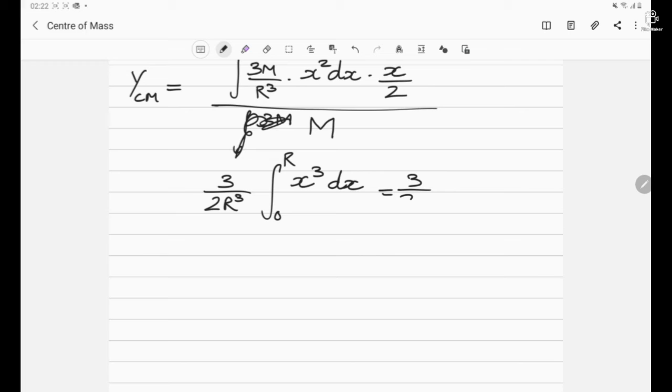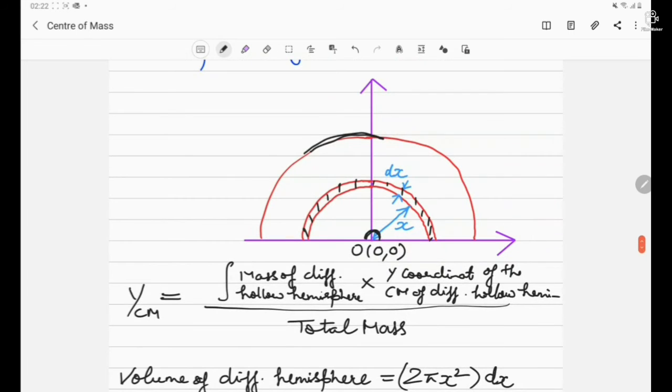So on integration, we are getting x to the power 4 by 4, limit 0 to R. So finally we are getting 3R by 8. So that is the y coordinate of the center of mass of a solid hemisphere. Now let's move to the next question.